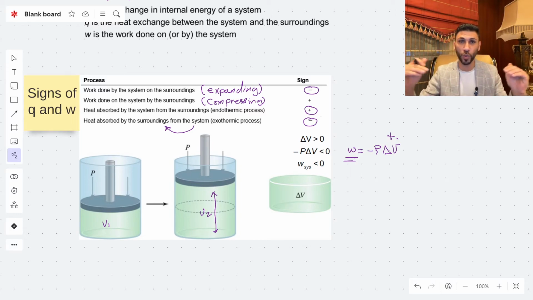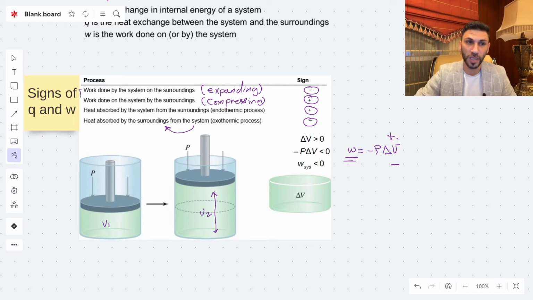So delta V is negative, and W, negative multiplied by negative, is going to be a positive sign.